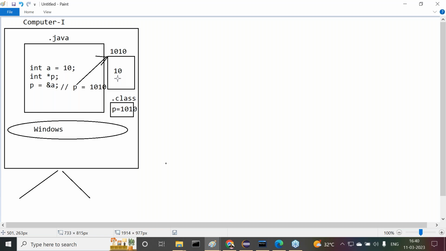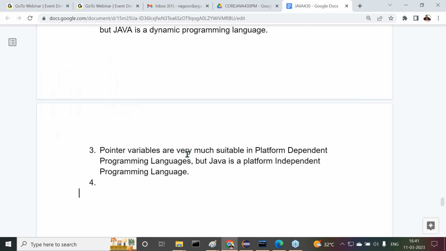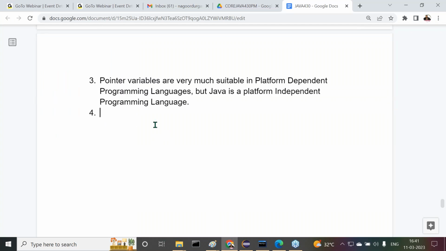So the point to understand is that pointers are not suitable in platform independent programming languages, and pointers are very much suitable in platform dependent programming languages. This is one reason why pointers are not suitable in Java. Pointers are suitable in C and C++. Let's come to another reason.